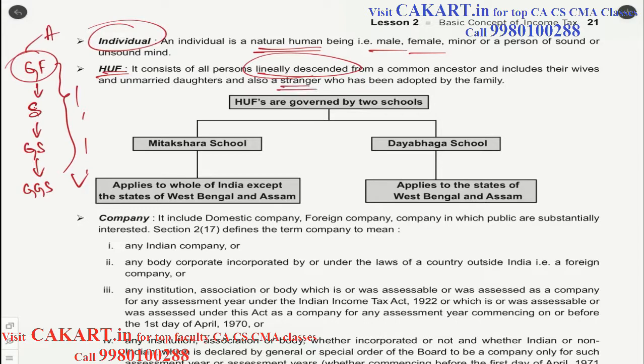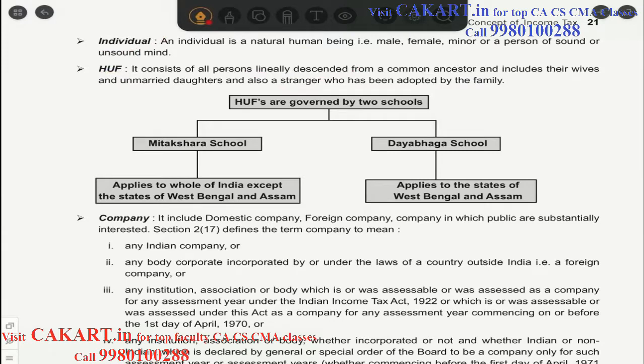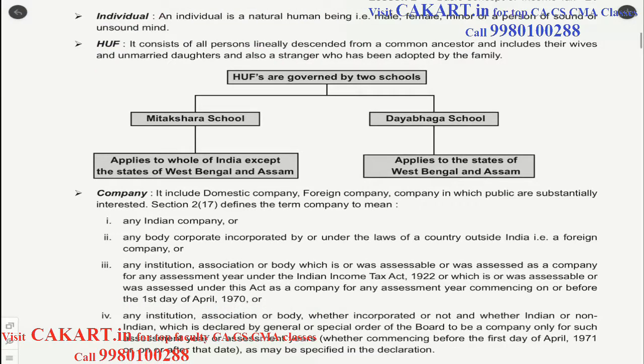As now the exam type has been changed to objective type, MCQs, these type of definitions might be very important, because you never know what kind of questions the institute might ask. They might ask something related to whether the stranger is part of the HUF or not. So you should be careful about definitions like this.